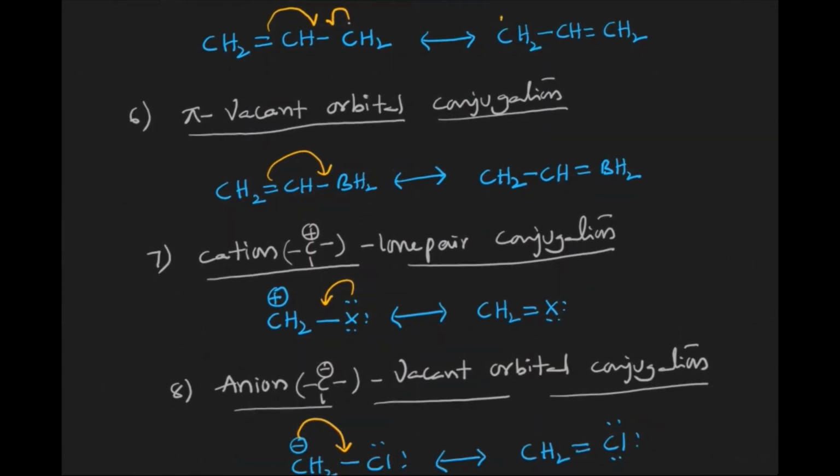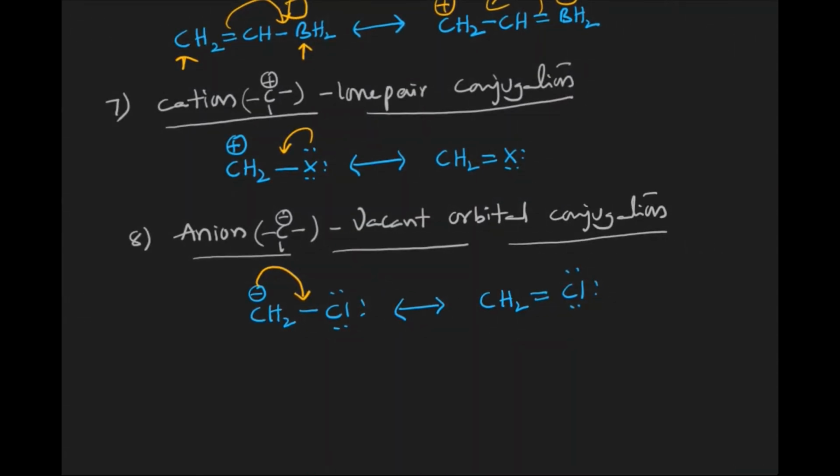Then the next one is pi vacant orbital conjugation. We have pi bonds and a vacant orbital. We may wonder where the vacant orbital is. The hybridization of boron is sp2, and one vacant orbital is there. This vacant orbital can accept the pi electrons. Since electrons are moving away from this carbon, this carbon gets a positive charge and this one gets a negative charge. Again there is delocalization back.